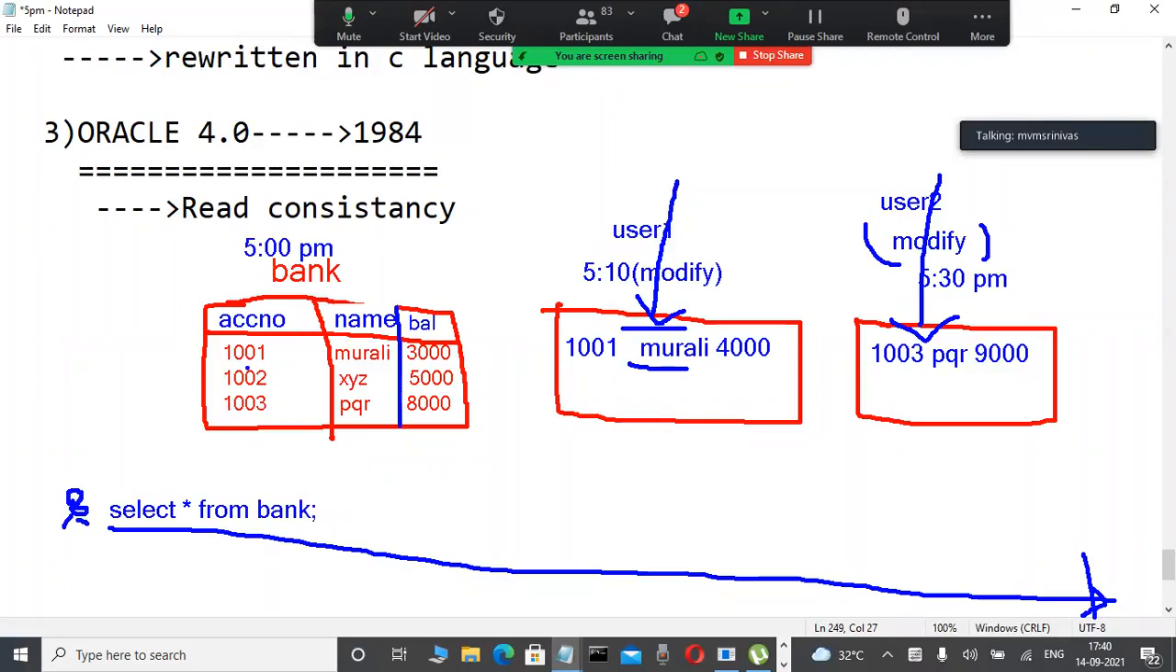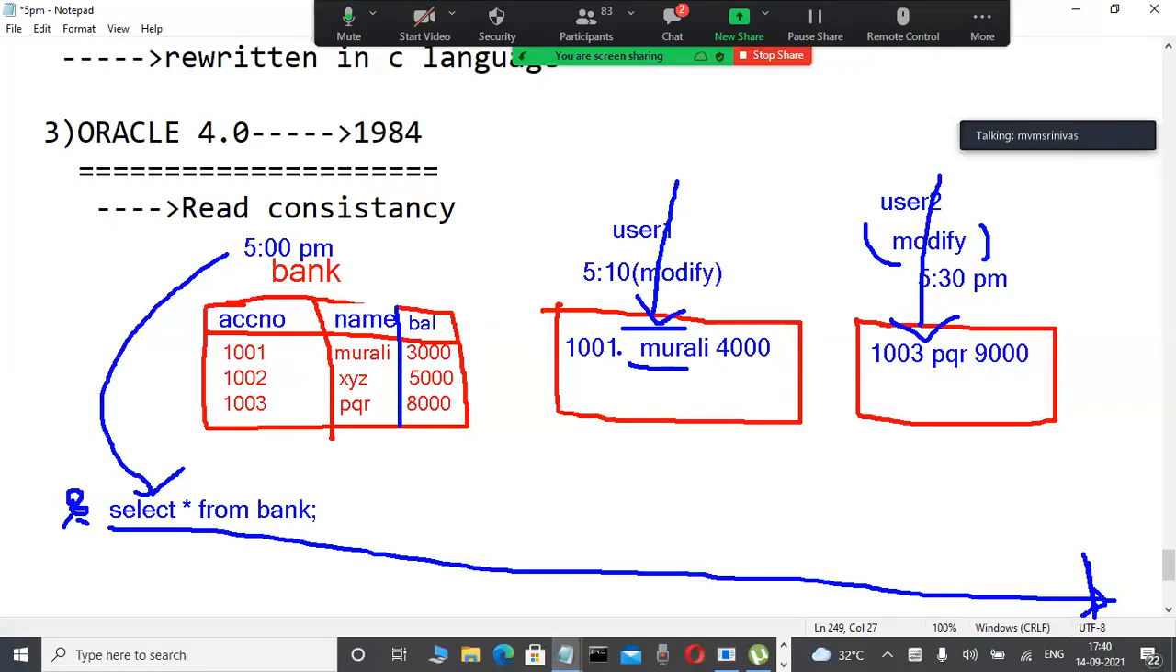Yes, whatever data is there at 5 o'clock is the correct data, because at 5 o'clock he is typing this query. During this process anybody modifying the data, that is modified, I agree. But unfortunately, up to 5:30 PM, which data is visible? Only the first data is visible. Why? Because